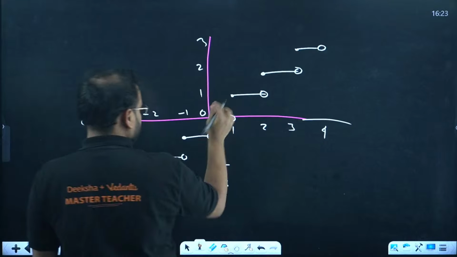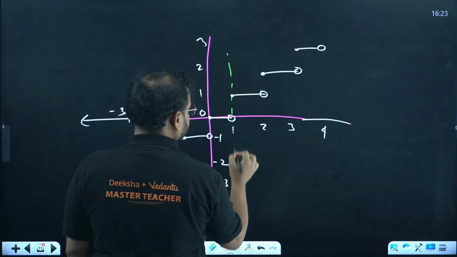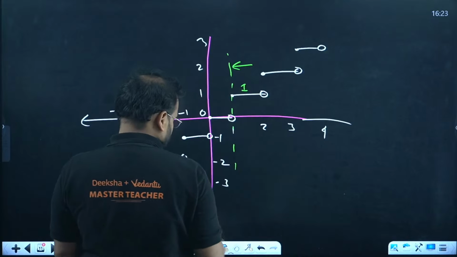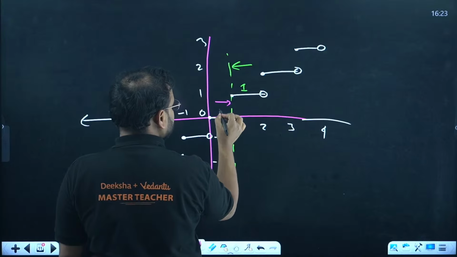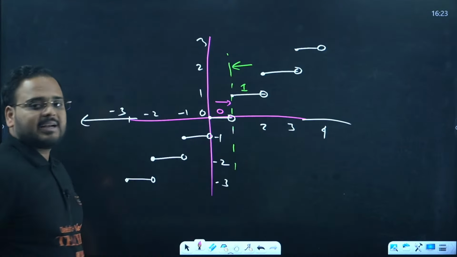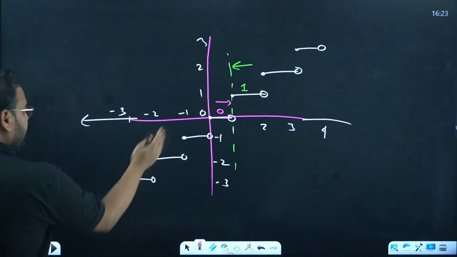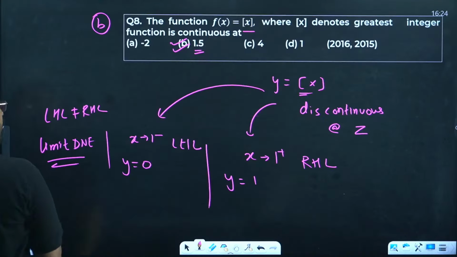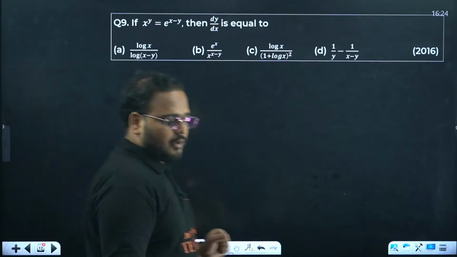So if I take any point, for example this point, and approach it from this side, what is my answer? 1. Now if I approach from this side, what is the answer? 0. So you can see that at every integral point there is a gap. That's why it is not continuous in nature. You can see the break is there, also called a step function. So please check. Question number 9 now.